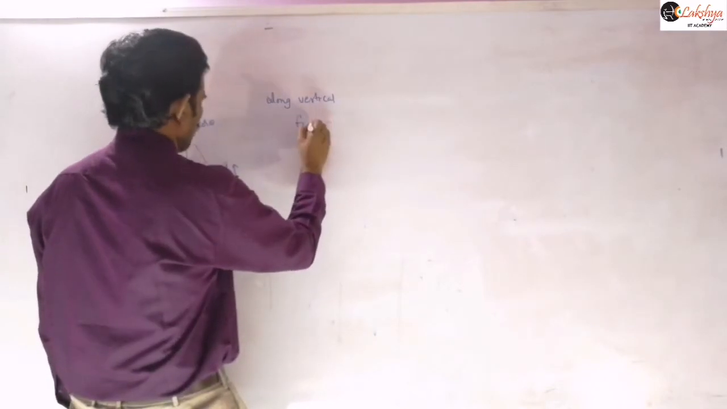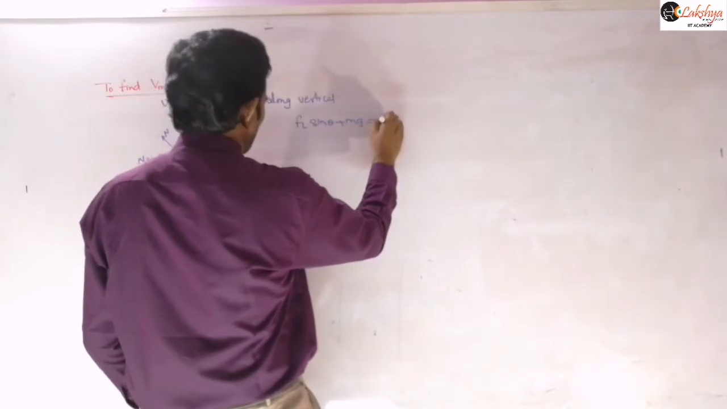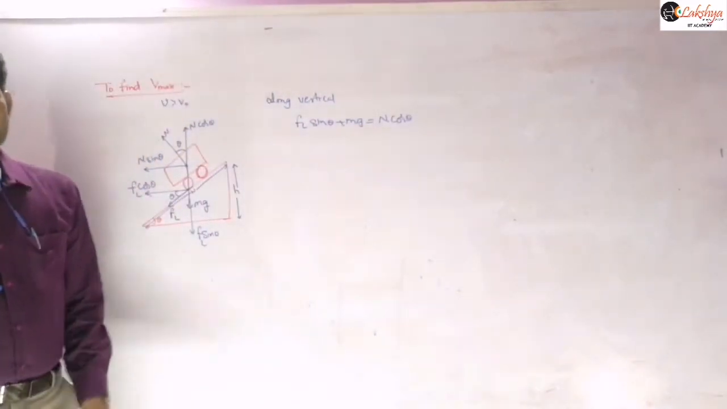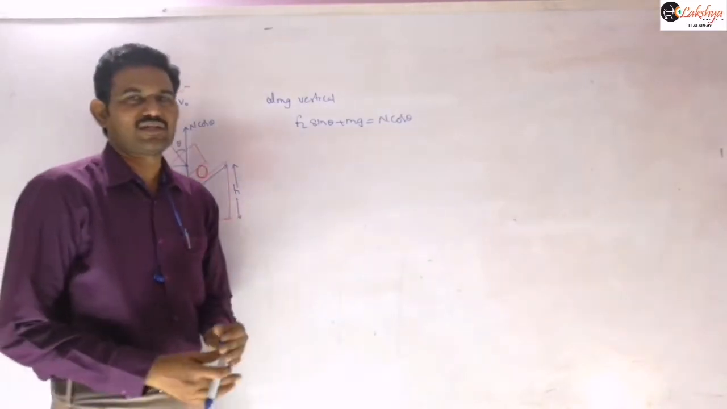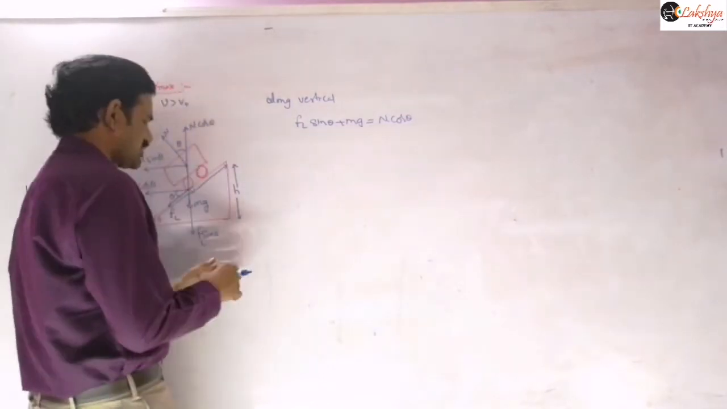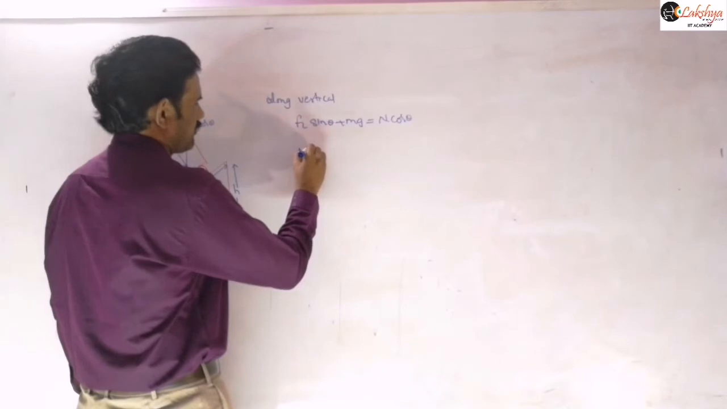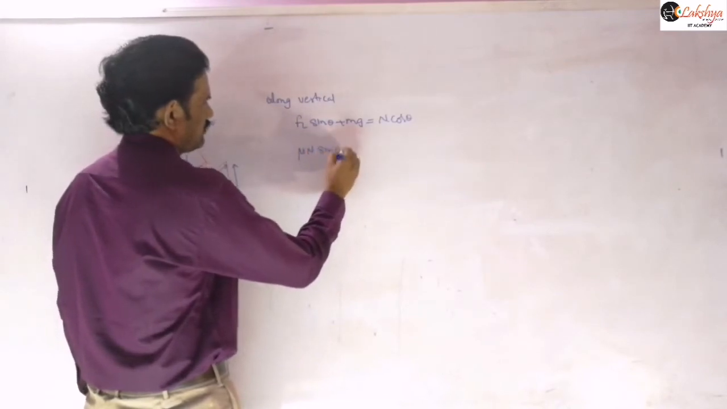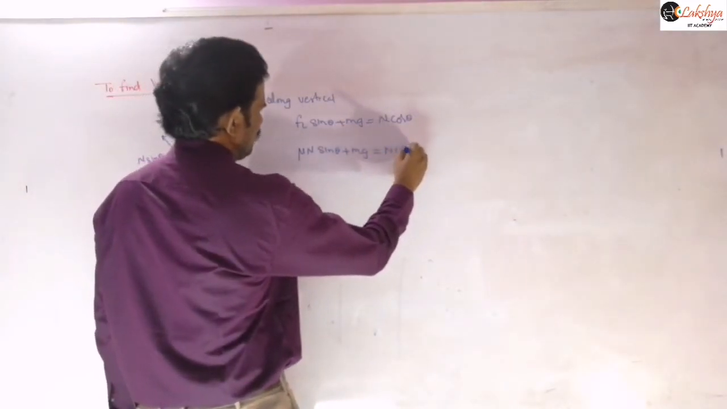Yeah, this is FL sin theta plus mg is equal to N cos theta. Now, as we are already taking it as the limiting friction, you can take FL as mu N, where mu is the coefficient of friction between the vehicle and the road. So I can write this as mu N sin theta plus mg is equal to N cos theta.